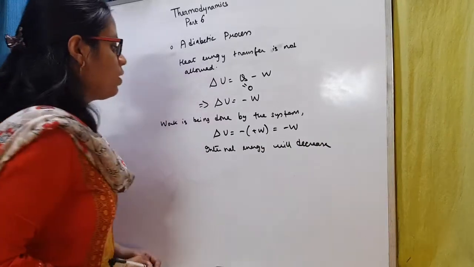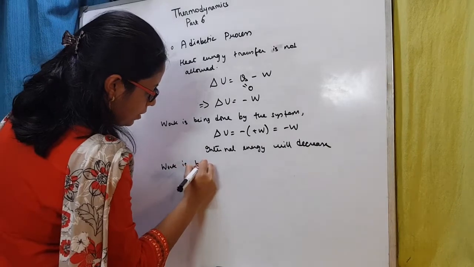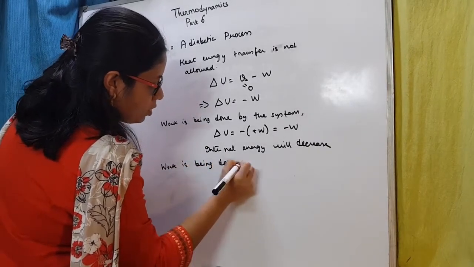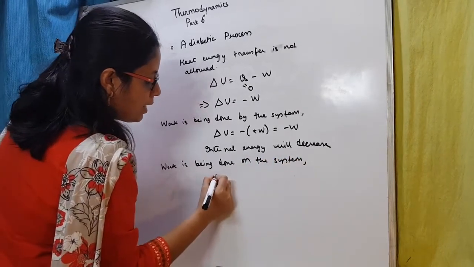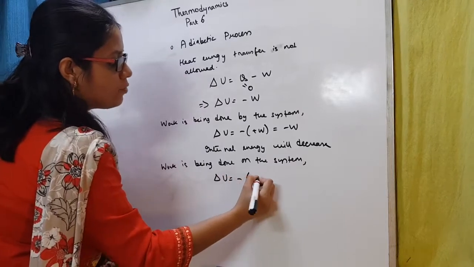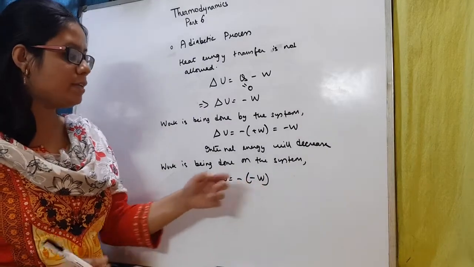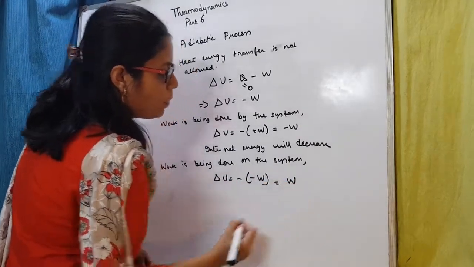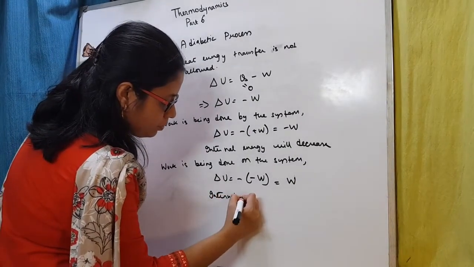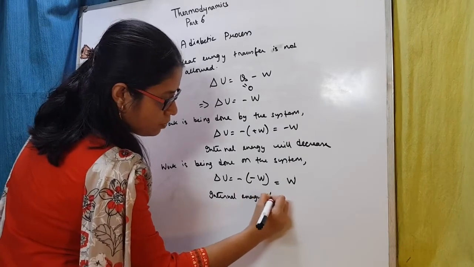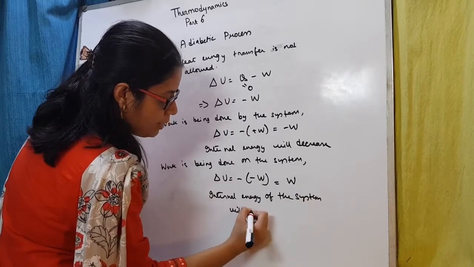On the other hand, if work is being done on the system, then delta U will be equal to minus of minus W, because when work is done on the system, work is taken as negative, so minus of minus W, that is plus W. Now internal energy of the system will increase.